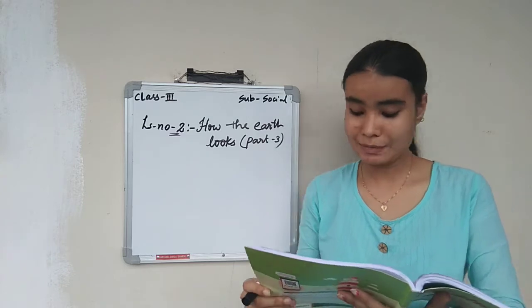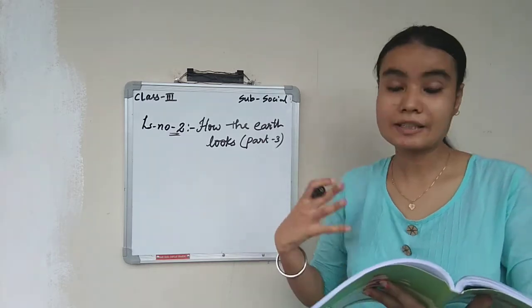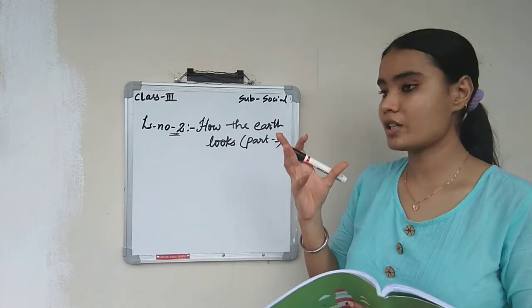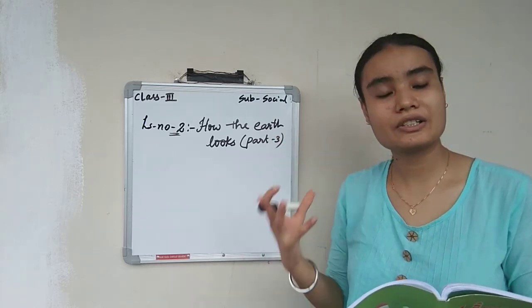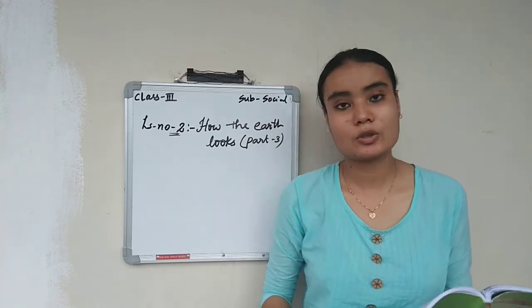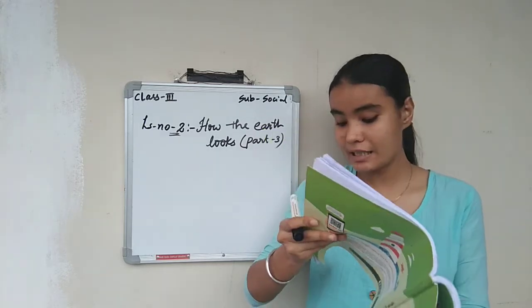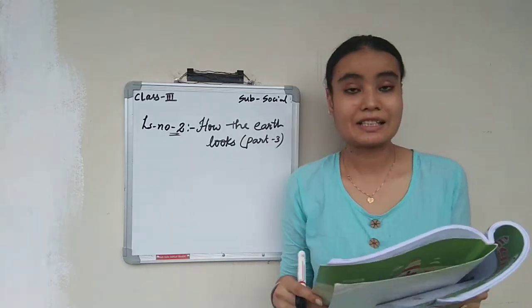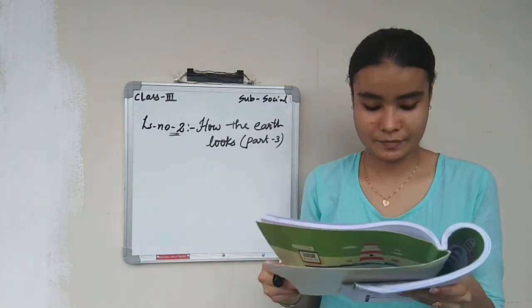Now in part 3 we will learn different types of maps. Is there only a world map, or only a state map, or only a country map? What are the different types of maps? That we will learn today. So everyone, take out page number 129, the last paragraph. Let us read.